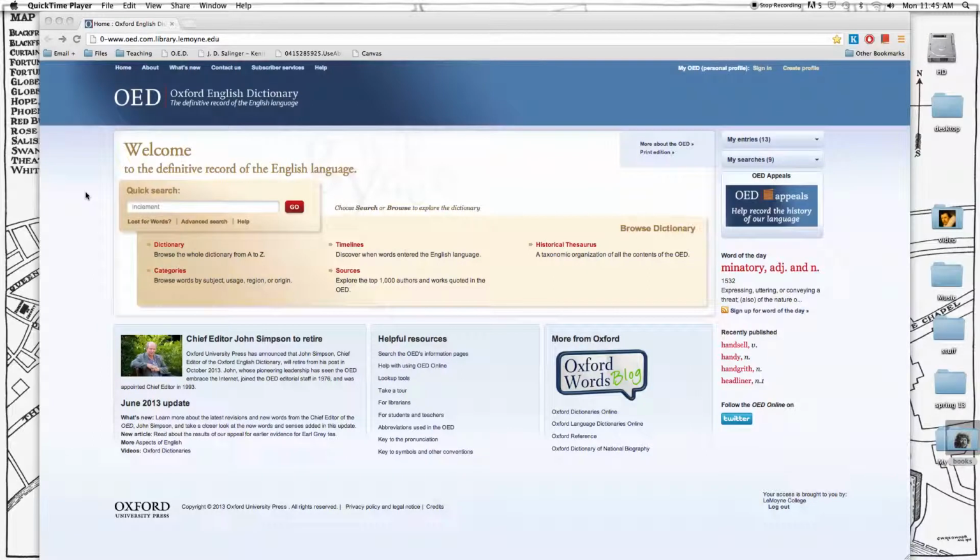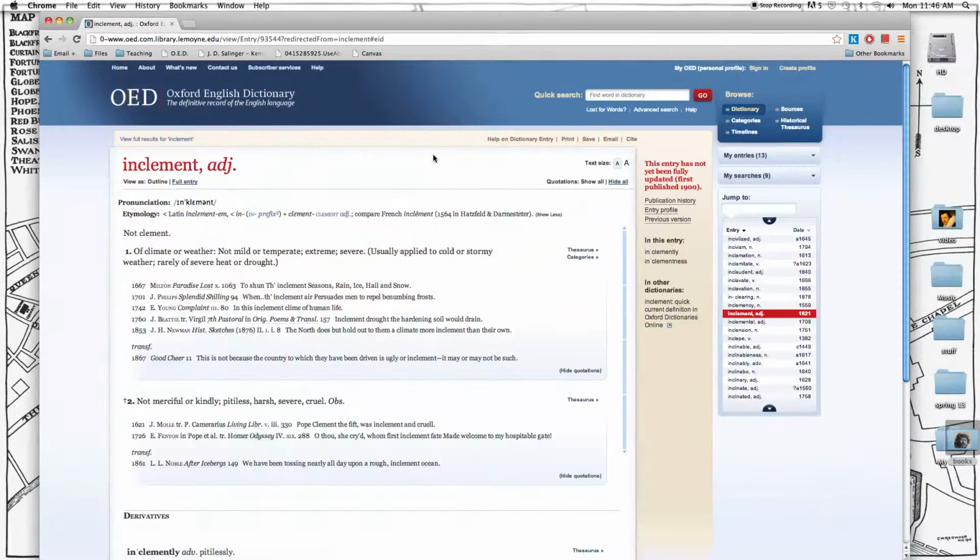Hi again. This is a brief tutorial just introducing you to some ways to navigate your way around in the Oxford English Dictionary once you're there. I put in the word inclement here and I'm going to click go and we're going to get the definition of that word. Pretty straightforward.